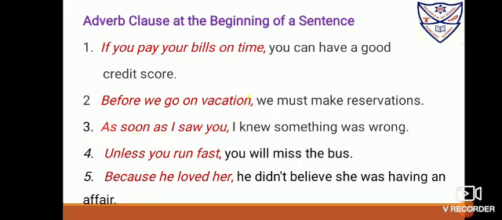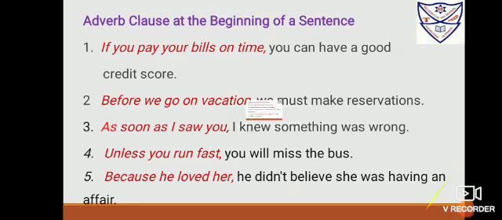See, it's at the beginning. Unless you run fast, you will miss the train. Again, "unless" is a subordinating conjunction used for condition. Again, the comma is used to offset the remaining part. Because he loved her, he didn't believe she was having an affair. "Because" is the subordinating conjunction for reason. Again, a comma is used because it's at the beginning, to offset the other part of the statement.